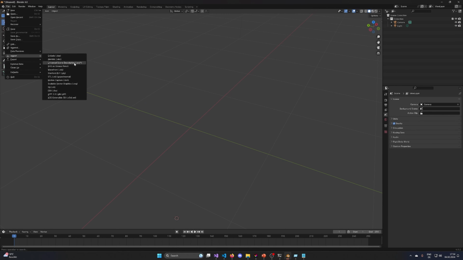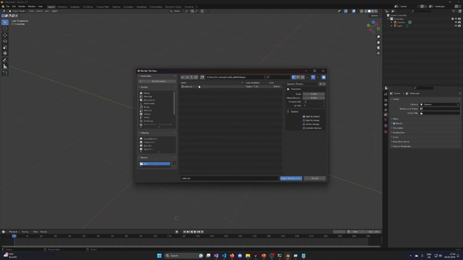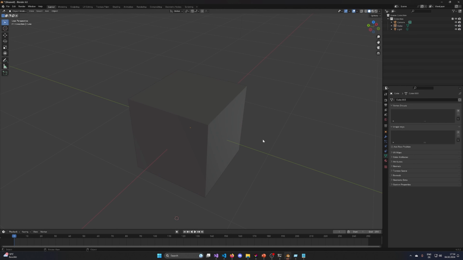So import the OBJ. Okay, now that I've corrected these, it seems good. Yeah, now we get a cube. Haha, finally we got one.